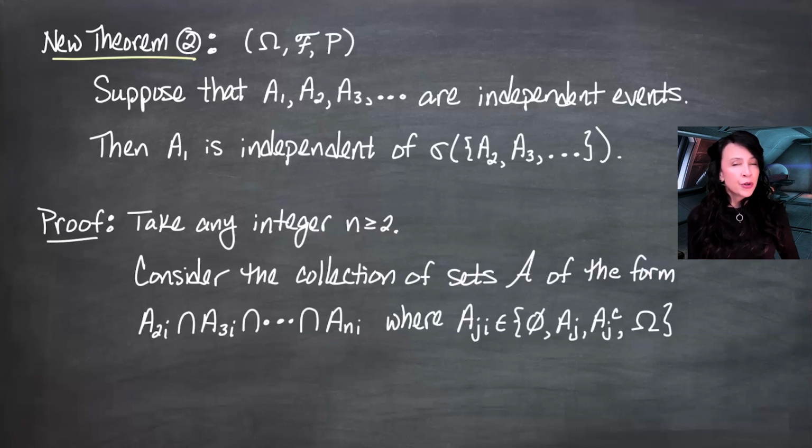So curly A was defined using some finite intersections, and by definition, it is closed under finite intersections. So curly A is a pi system.